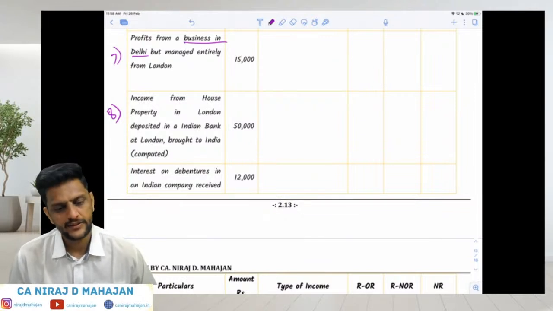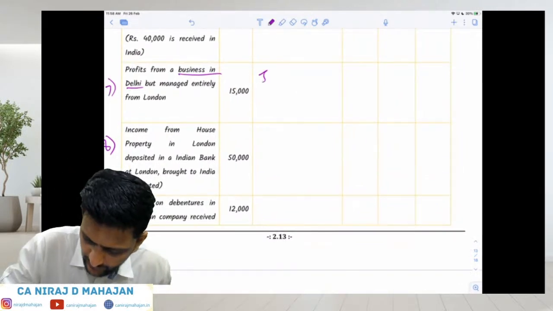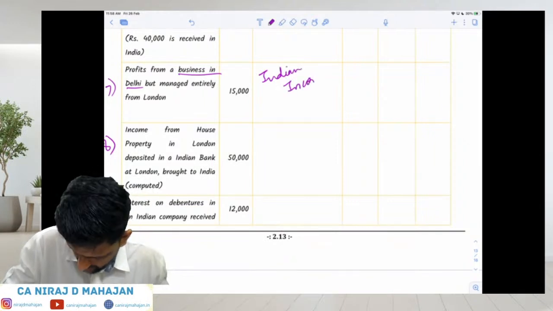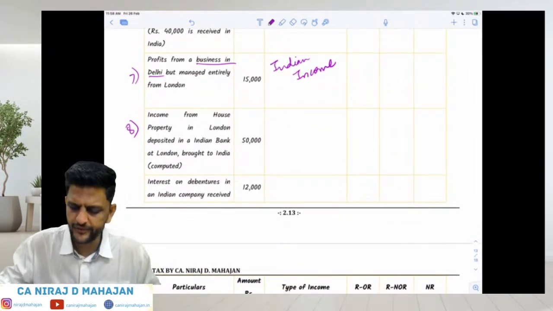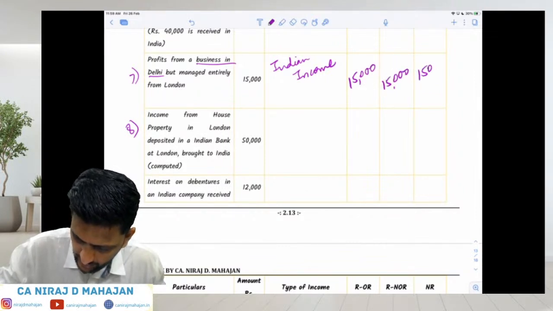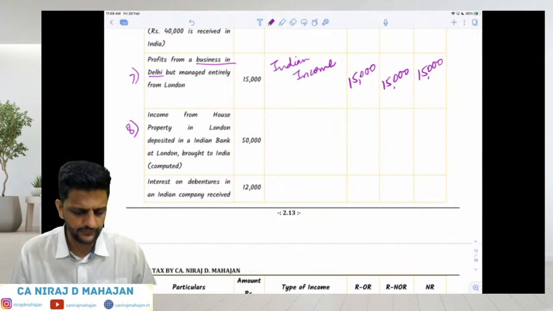If the business is in India, it is your Indian income. So taxable in the hands of all of them. Trupti, I hope even you are understanding everything. I hope you watched yesterday's lecture. 15, 15, 15. All right, till here.